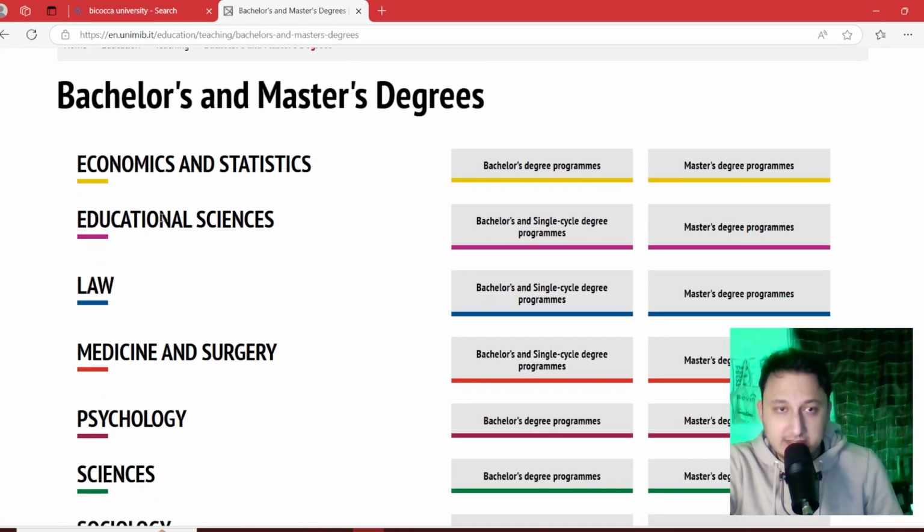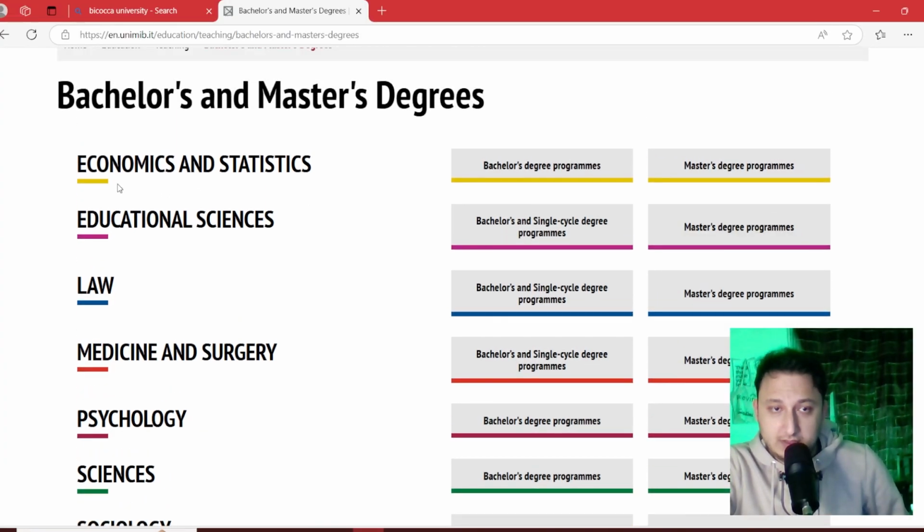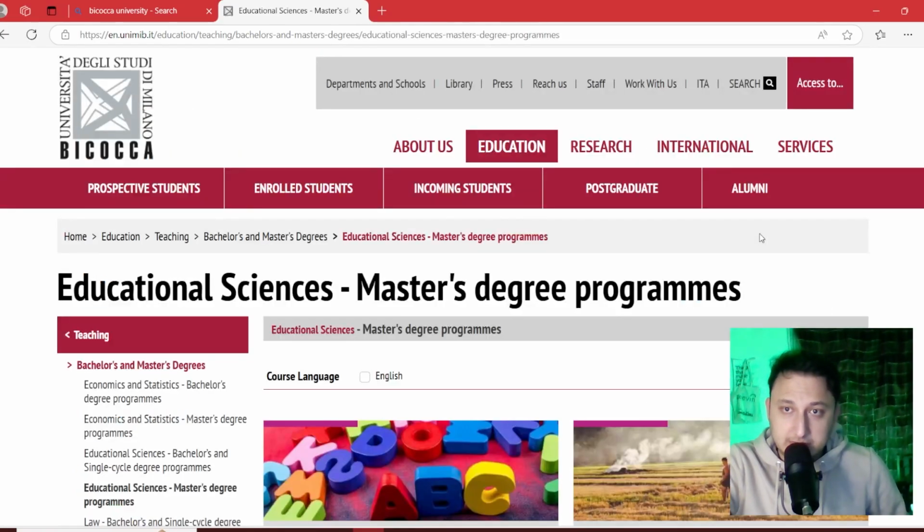Then you can see a few types of sciences and fields in bachelor's and master's degree on the left side. Also we have a menu at the right in master's, and in bachelor's you can find the fields that you love to apply for. So for example, I go for master's degree programs in the field of educational sciences.